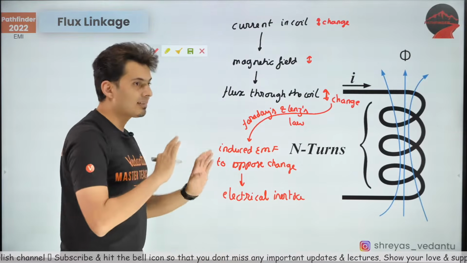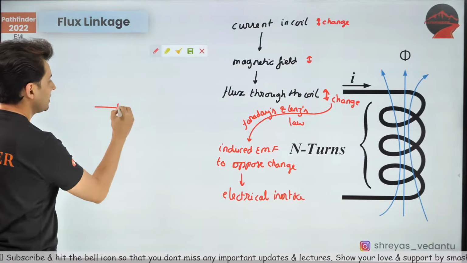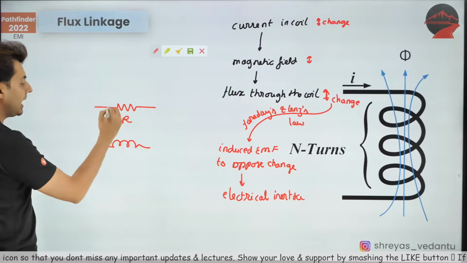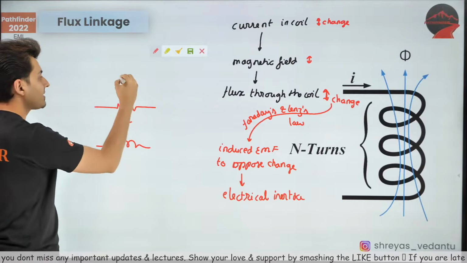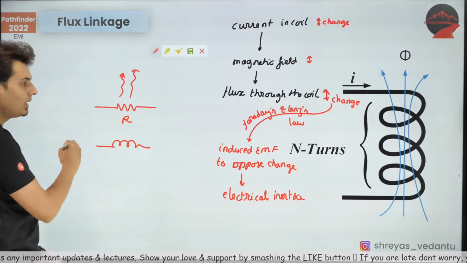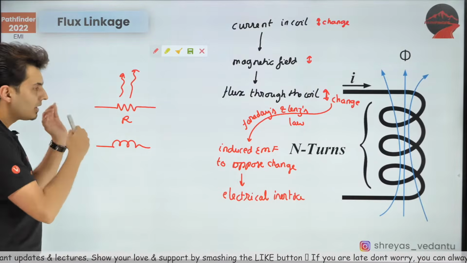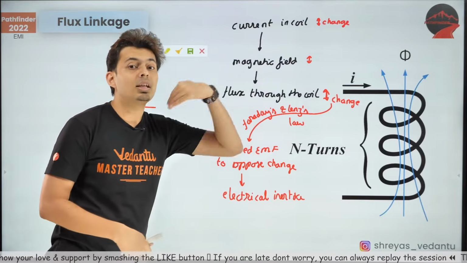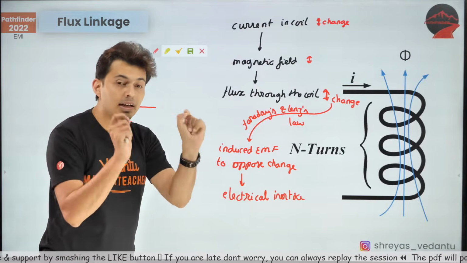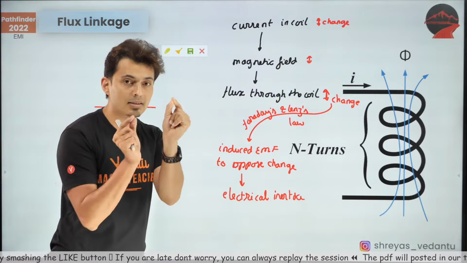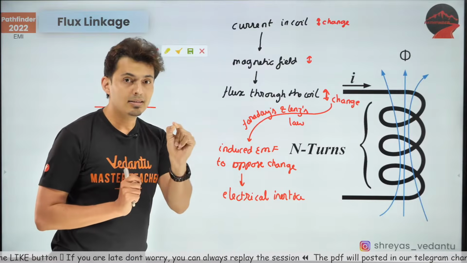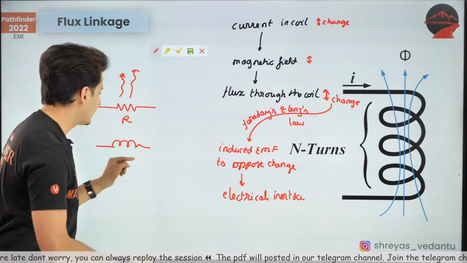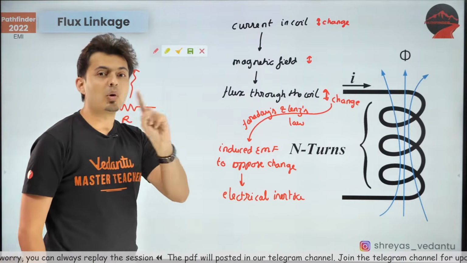Okay, it's not the same as resistance. Understand, there is a difference between actual resistance and an inductor. Resistance will create some loss of energy. It will create some potential difference always whenever current flows through it. Okay, it does not resist the change of current, it resists current. Understand the difference between resistor and inductor. Resistance, this R, resists current. It opposes current. Inductor does not oppose current.